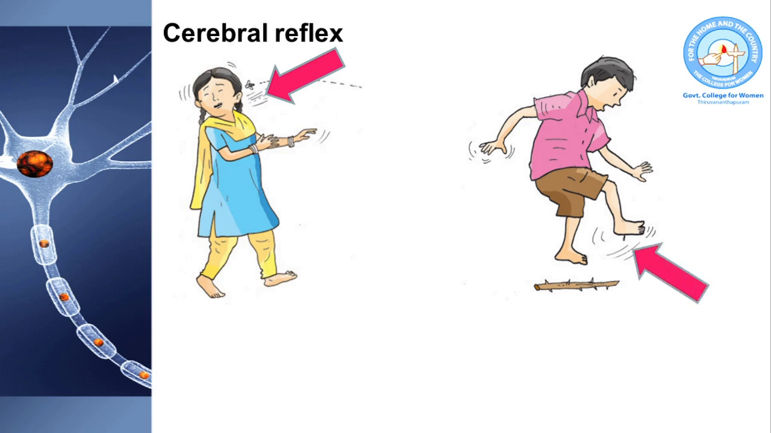This boy is retracting his leg from the sharp object. It is taking place in the part of the body below the head and it is controlled by the spinal cord. Hence it is the spinal reflex.